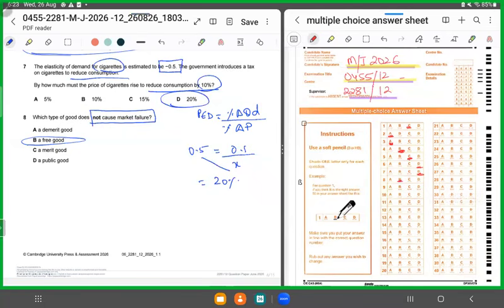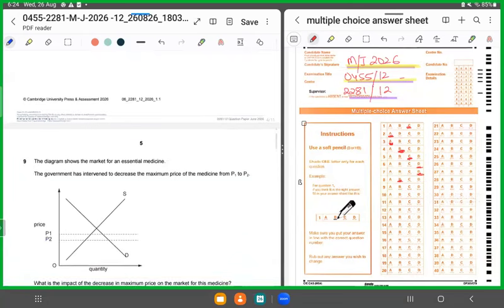I'll tell you why it can't be demerit good. A demerit good is what? That causes market failure because it is overconsumed, right? A merit good is a good which is underconsumed. A public good has the issues of non-rivalry and non-excludability, right? So all these would be causing market failure except for free good. So for 8, we'll shade in B.